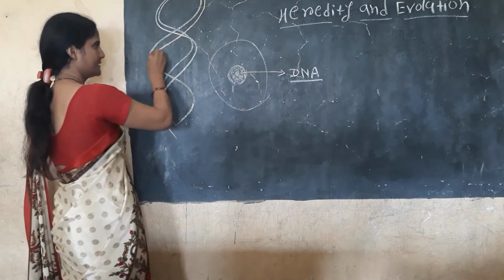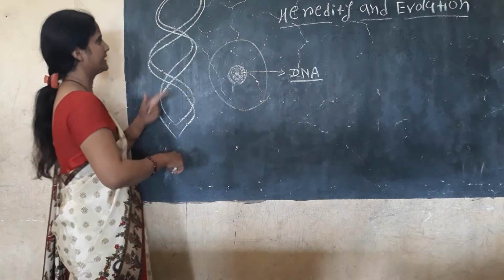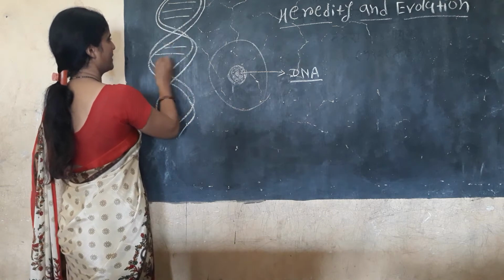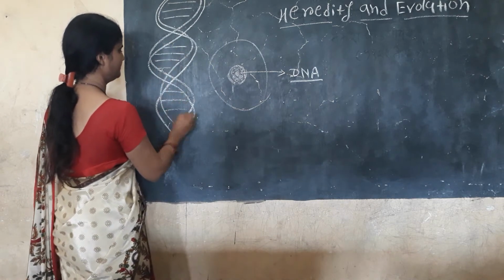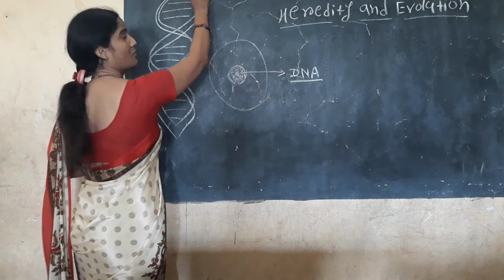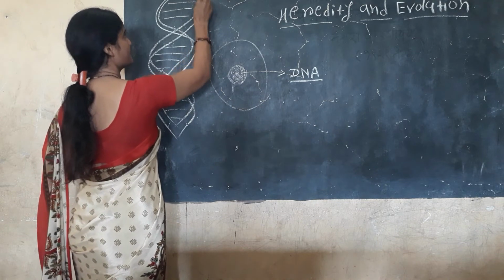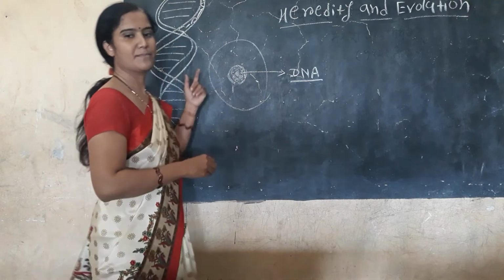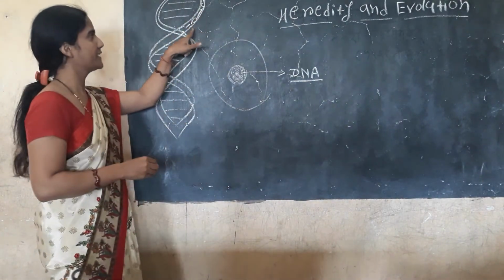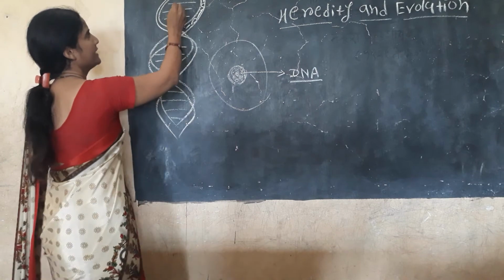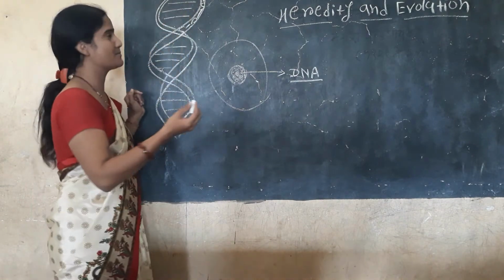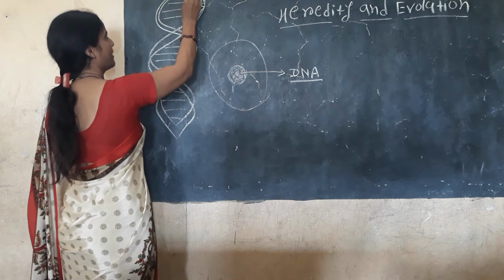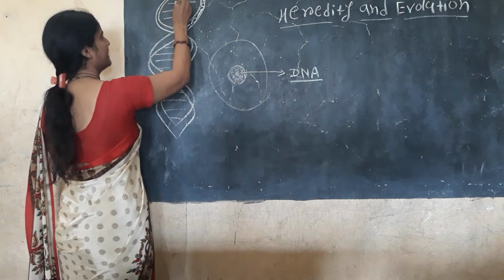And in that DNA, we can see the bonding between phosphorus and sugar. Phosphate and sugar bonding takes place in the helix structure, and the third component is the nitrogenous bases, that means cytosine, guanine, adenine and thymine.